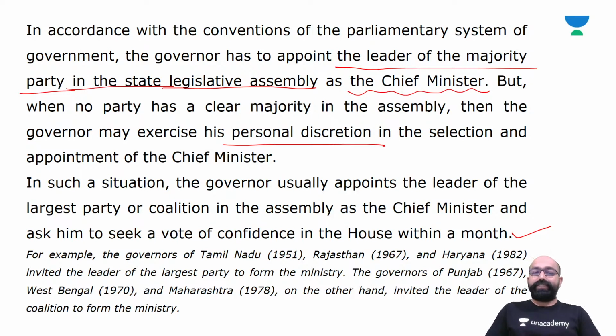These are the two examples: in some cases the leader of the largest party was invited to take charge as chief minister, whereas in others the leader of the coalition was invited to form the ministry.